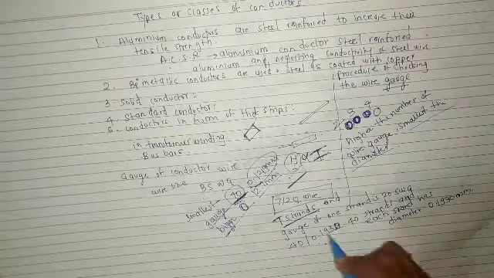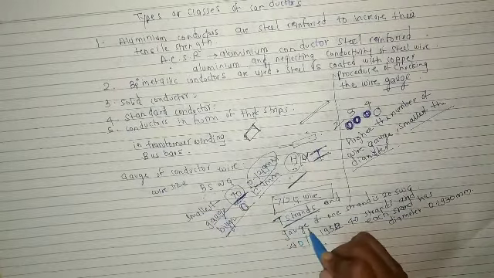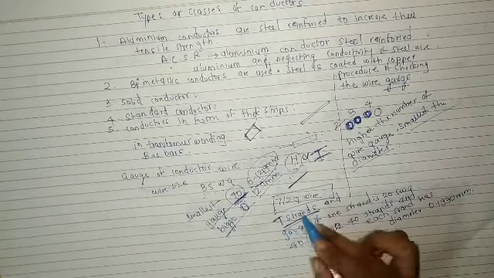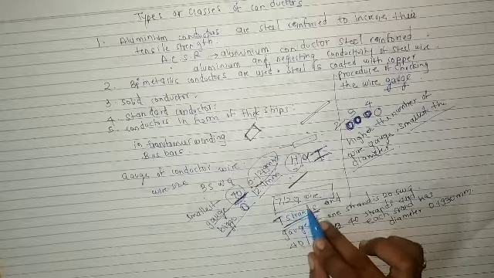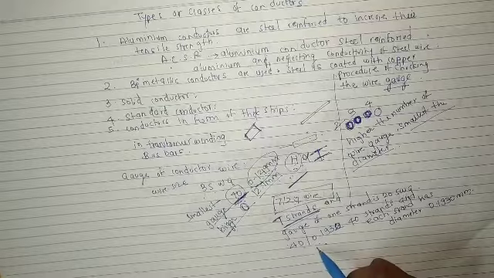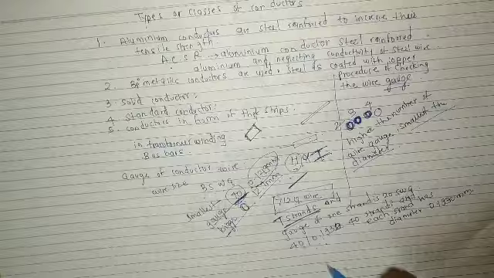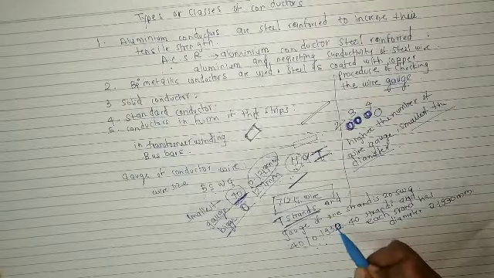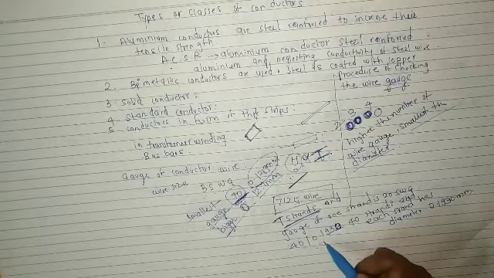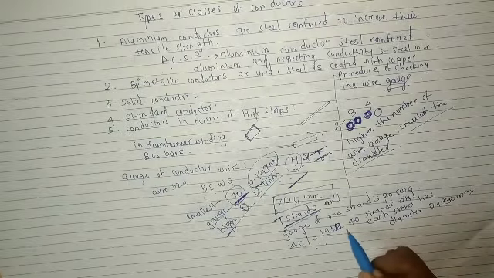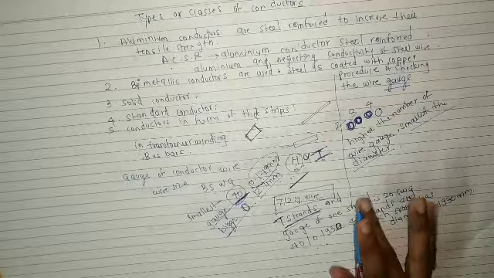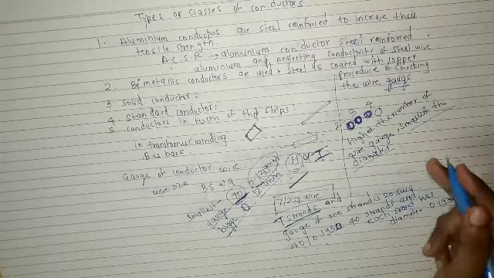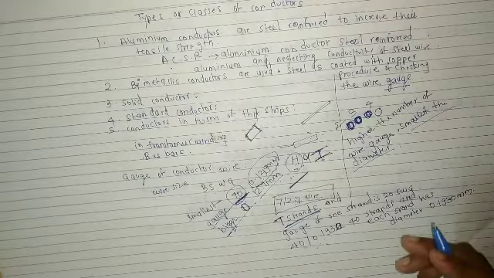Now what does this 7 by 20 wire mean? It has 7 strands and the gauge of one strand is 20 SWG. Or 40 by 0.1930. That means it has 40 strands and each strand has a diameter of 0.1930 mm.